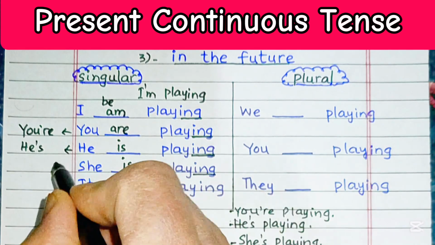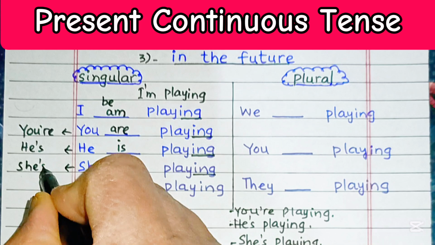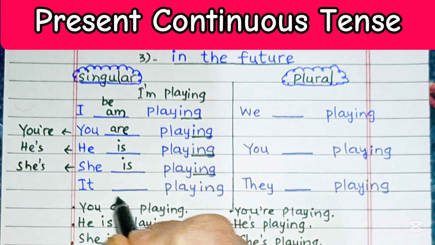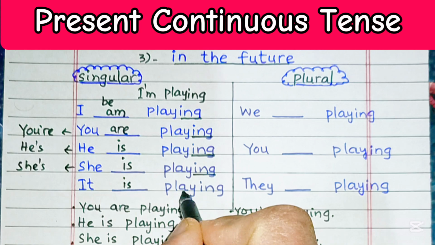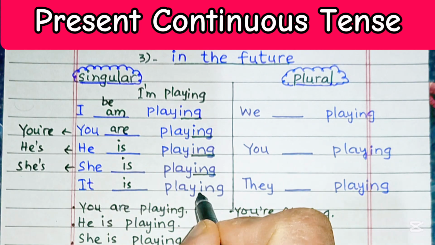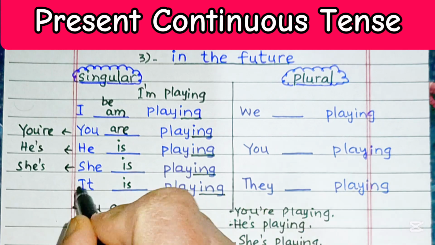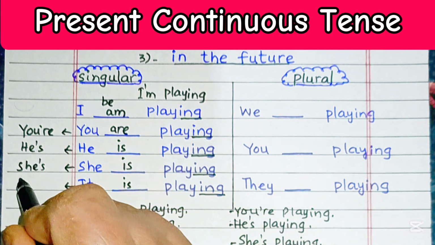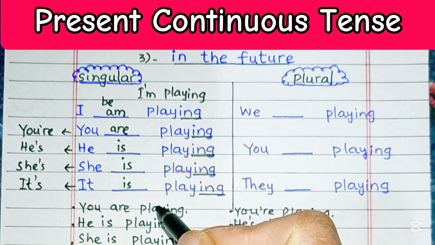She is playing, or we may contract it like that, she's playing. It is playing, verb be over here according to the subject, then add ing at the end. It is playing or it's playing.